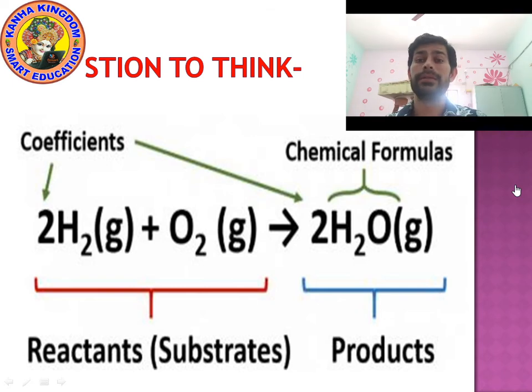And the product, the result of the reaction, is called the product. Product is formed due to the reaction between reactants. So the product is always written on the right hand side and reactants are always written on the left hand side. Reactants are also known as substrates. So H2O is the product, H2O is the chemical formula.